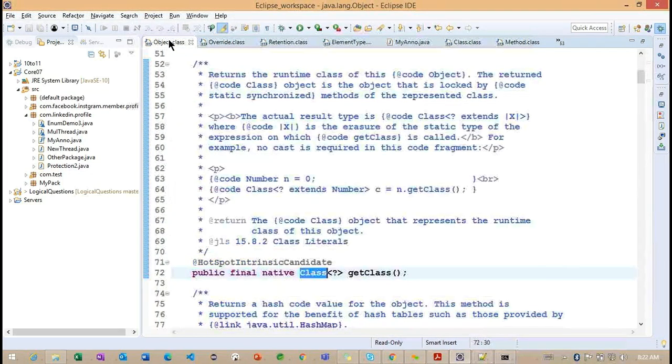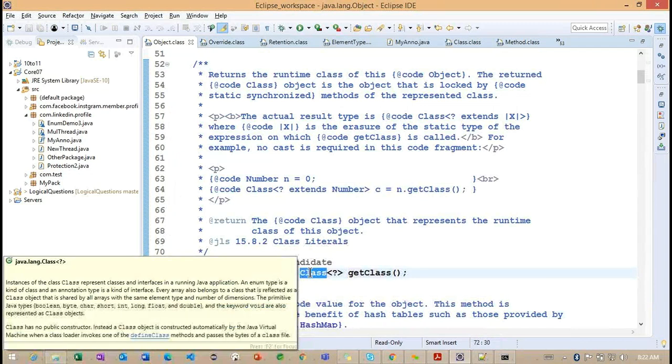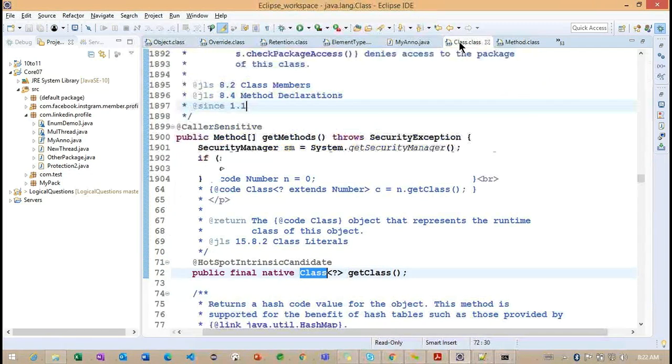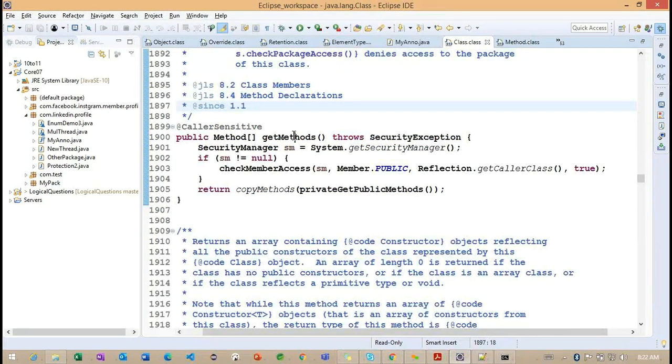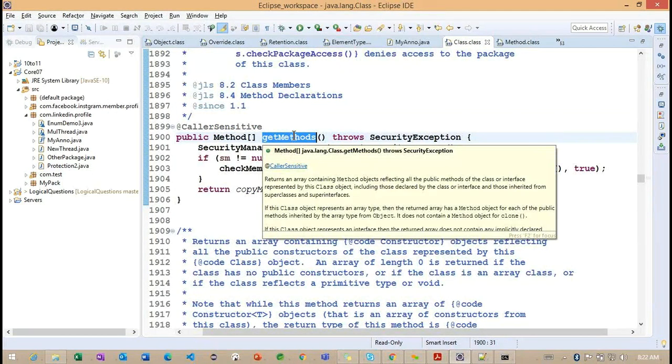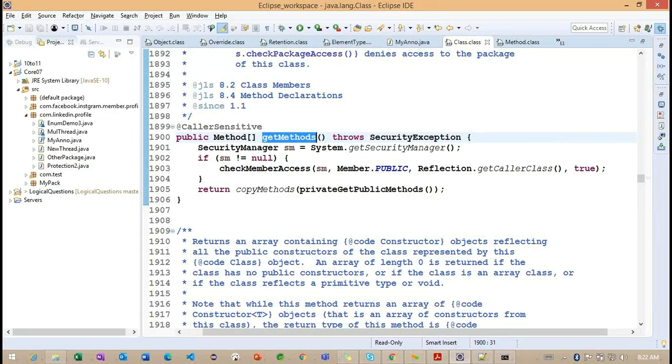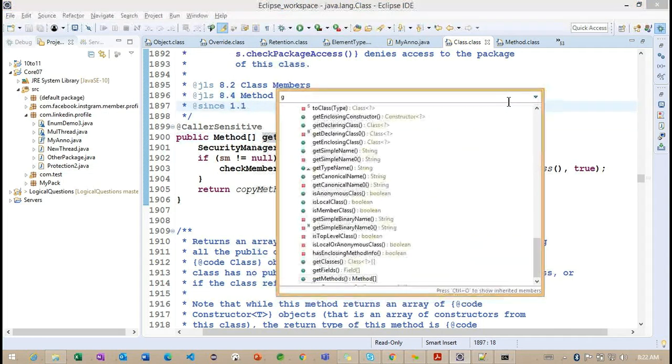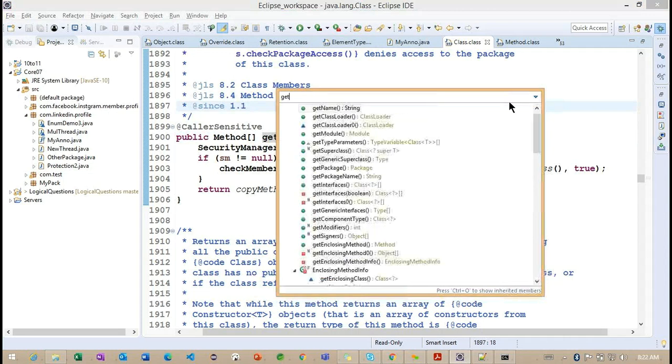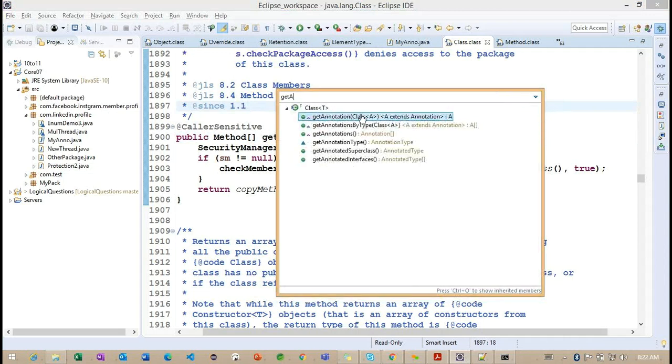So first, in the Object class I'm going to call the get class method, and later we are going to get a class object. Based on this particular class object, these are the methods we can access: get methods as well as get constructors, and we can access the field also. And the same way we can work with one more method, get annotation.